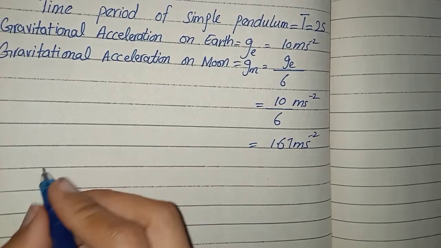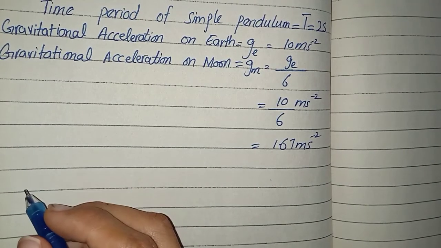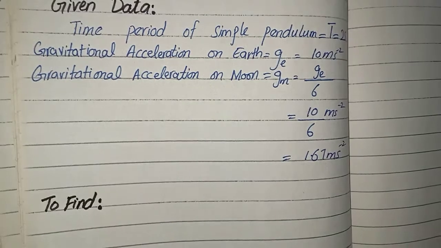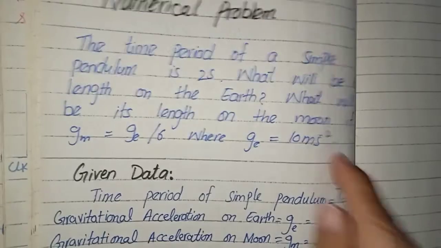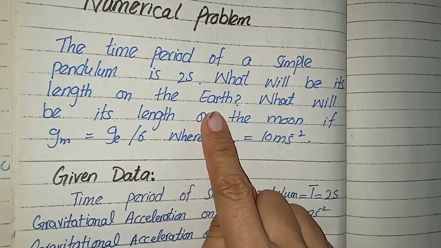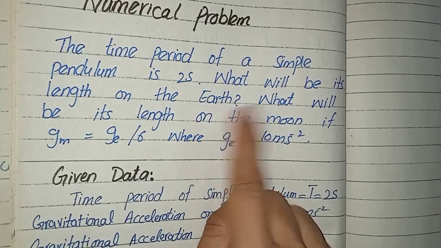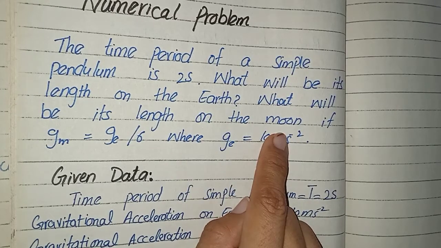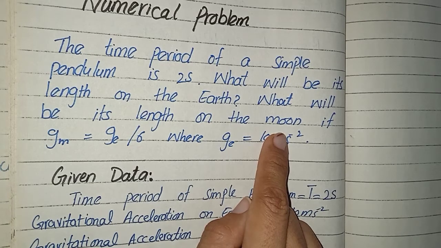And now what we have to find, let me write it. We have to find the length of the pendulum on earth and the length of the pendulum on moon. Okay, these are the two lengths with two different conditions, with two different places. We have to find this.